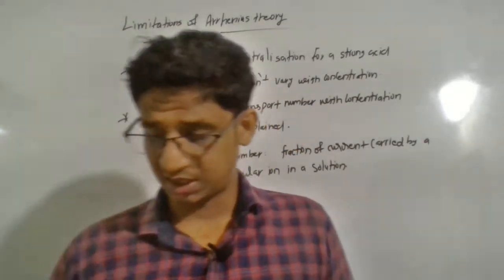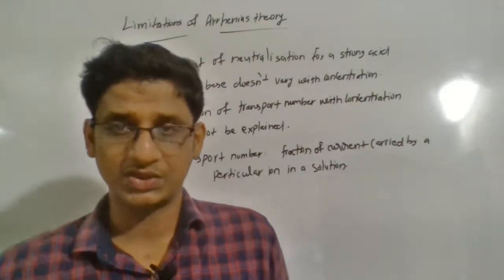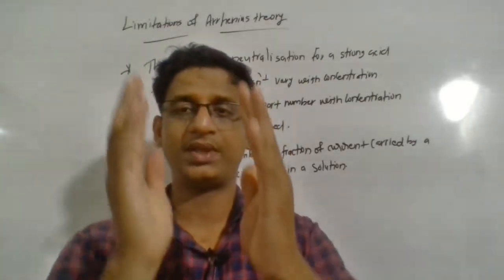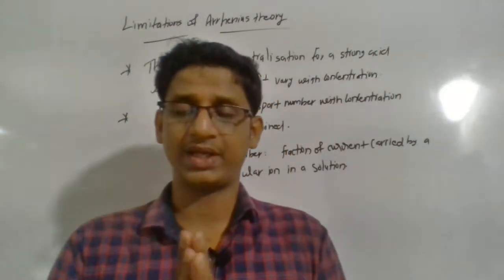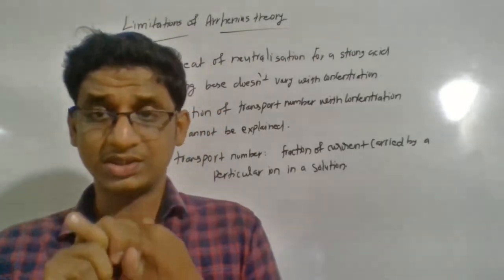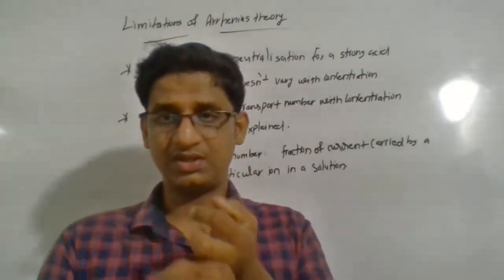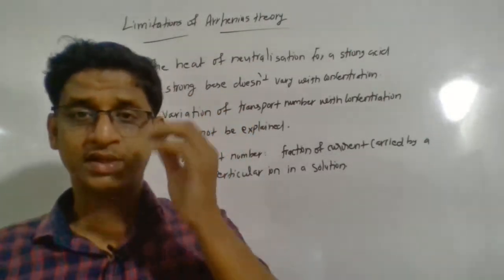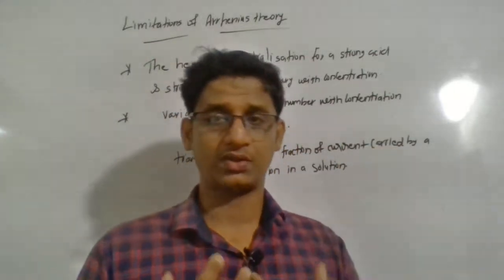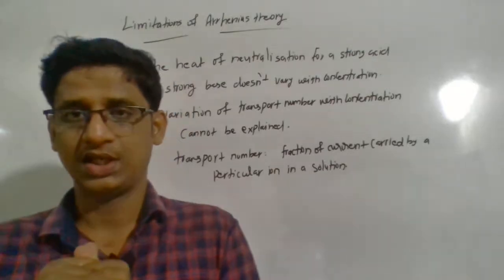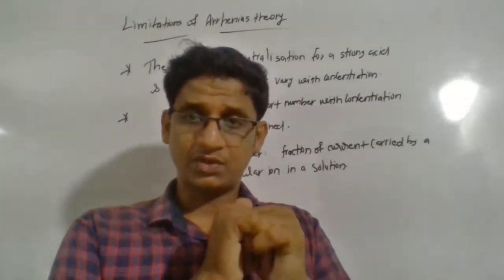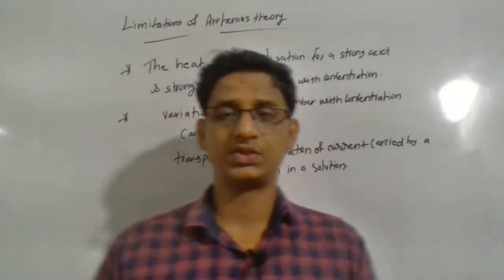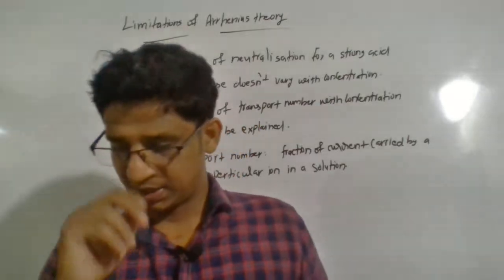So let us discuss once again. First, Arrhenius theory assumes the presence of ions in a solution. Why are those ions forming in a solution? That cannot be explained by Arrhenius theory. Second point, Ostwald dilution law, which we'll discuss later. Ostwald dilution law cannot be applicable to a strong electrolyte. It applies for weak electrolytes only. So Ostwald dilution law doesn't work for a strong electrolyte. Why is it so? That cannot be explained by Arrhenius theory.